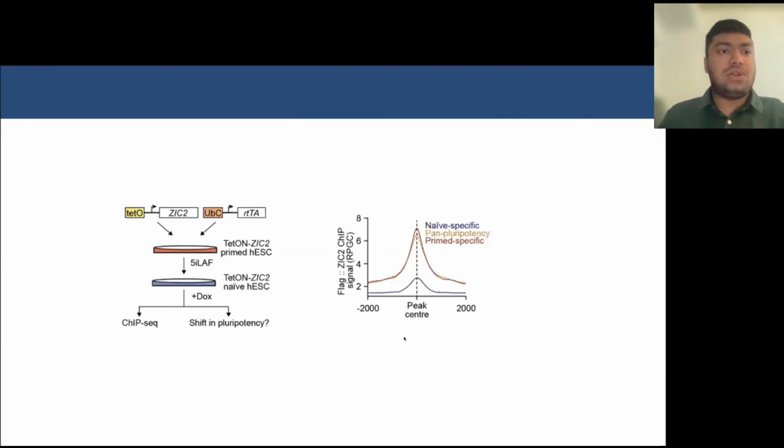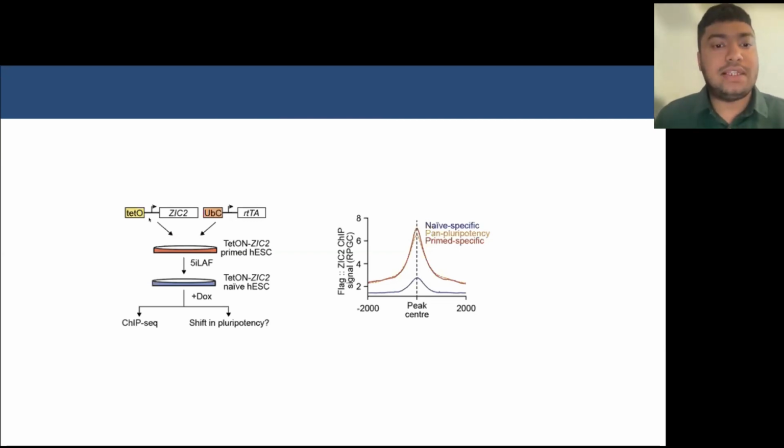Next, we wanted to know to what extent ZIG transcription factors play a role in exiting naive pluripotency. So far, my talk has been focused on primed pluripotency and how ZIGs maintain primed pluripotency. But now we wanted to know what happens if we ectopically express ZIG2 in naive hESCs, which don't express any ZIG2 or ZIG3, and to what extent they become more primed-like.